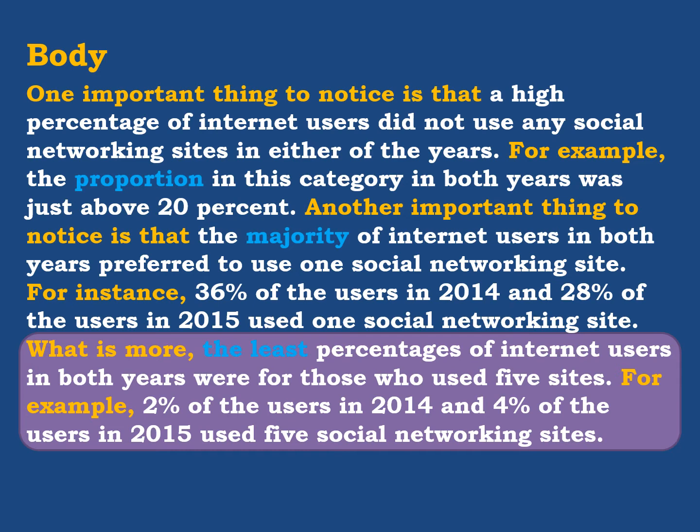Now, what is the example for that? For instance, we use another phrase to introduce an example. For instance, 30%, 36% of the users in 2014 and 28% of the users in 2015 used one social networking site. And now here we finished 2 ideas with 2 examples.